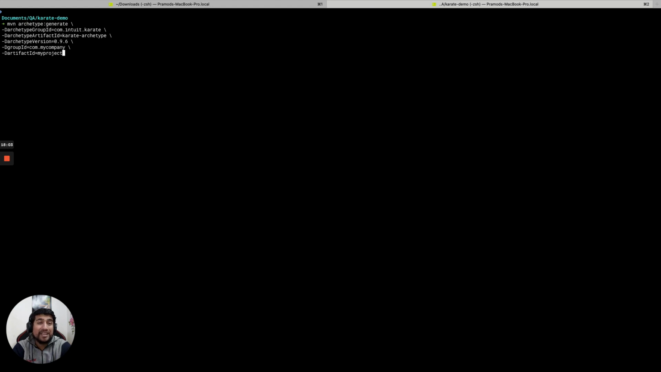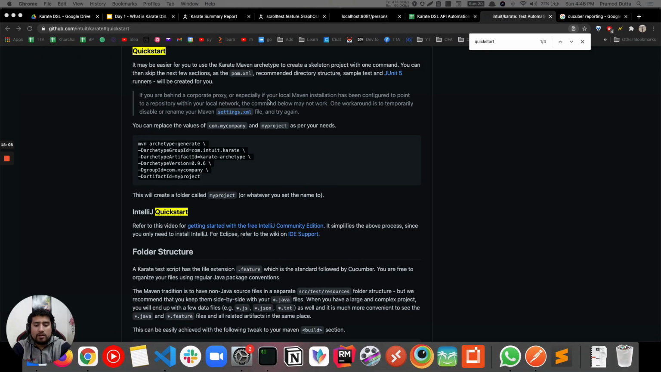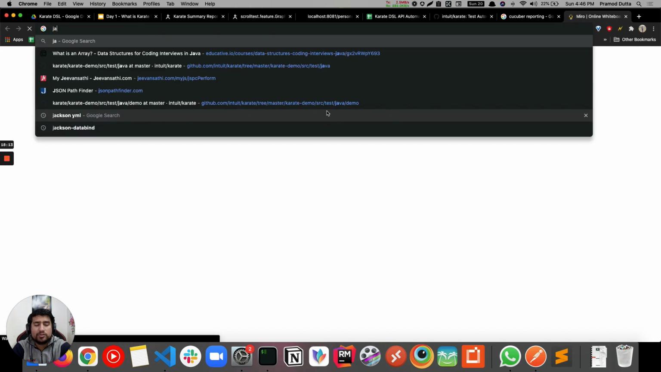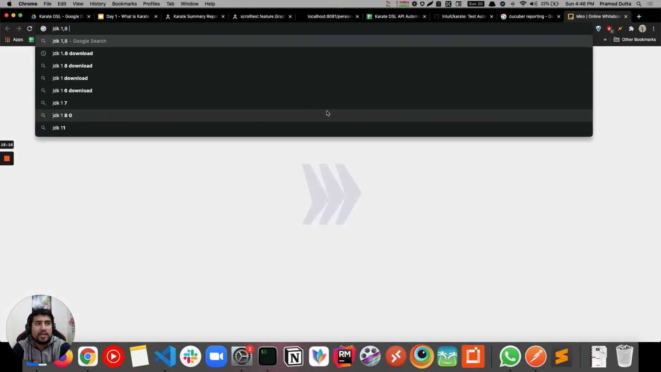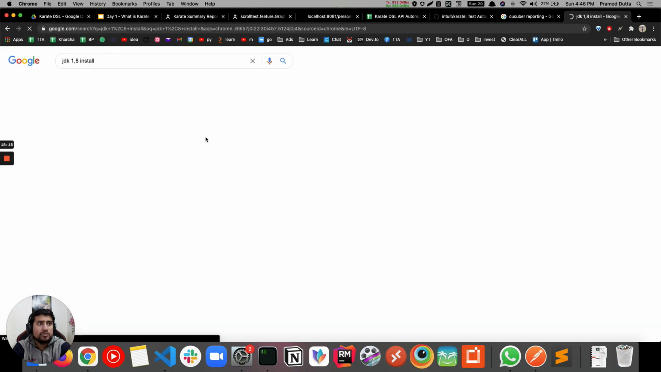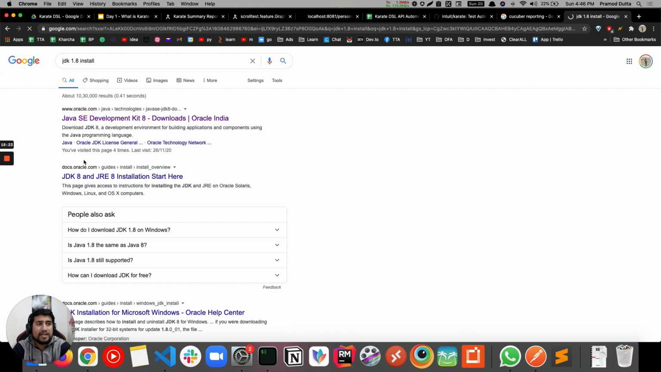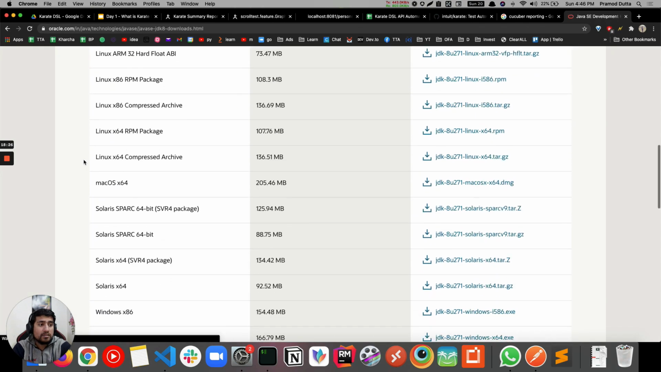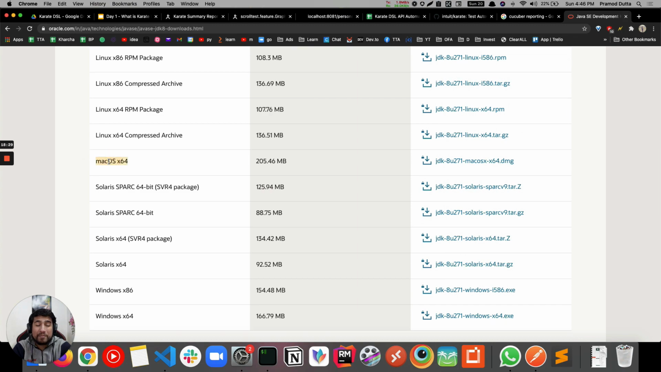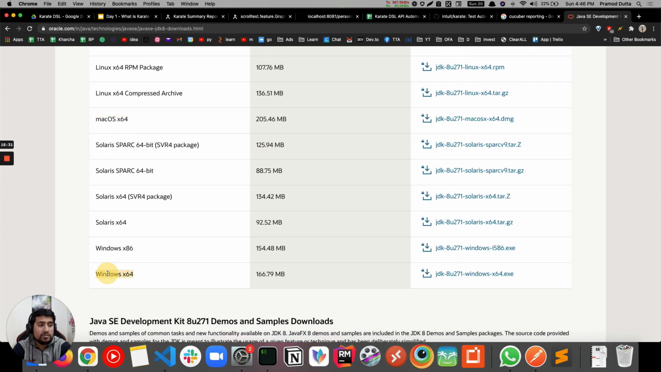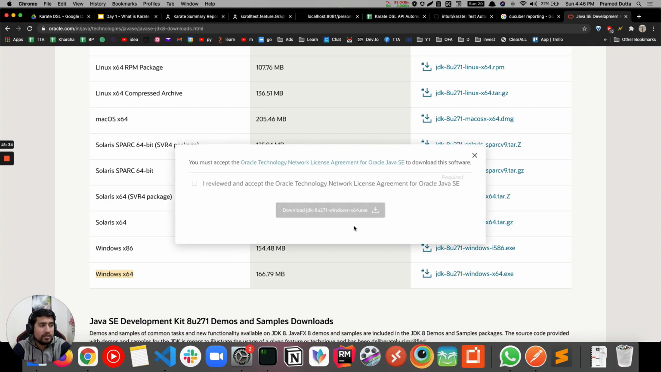But the point here is the prerequisite, like what we need before running our Karate test. Let me show you one thing. The first thing Karate requires is that you should have a JDK installed. So make sure JDK 1.8 is installed on your machine. Just go to Google, type JDK 1.8 install. There will be a first link. Create an account if you haven't already. This is the thing that you need to download. I'm on Mac, so that's why it is this. If you're on Windows, go with this link. Click on it, accept it, and download it, and just do the standard install.